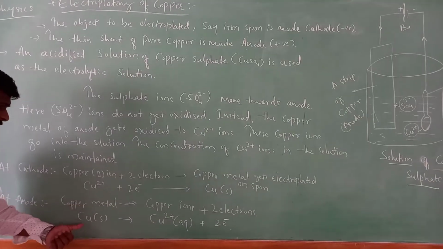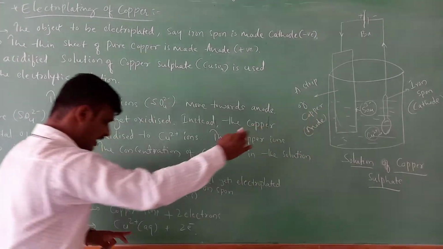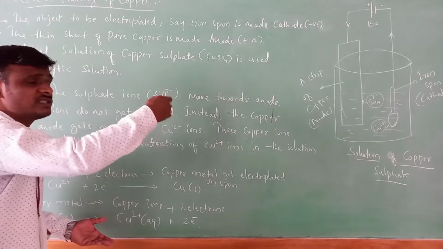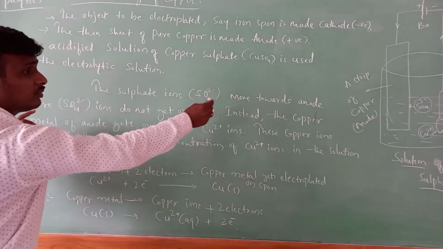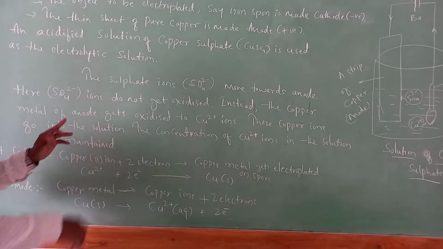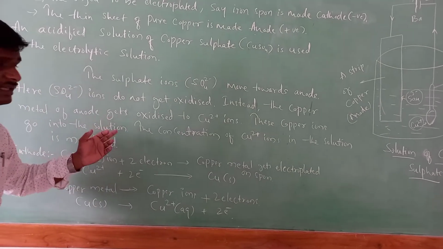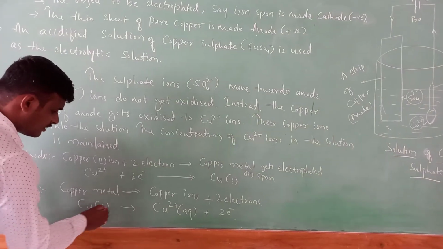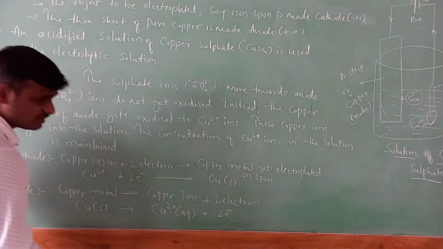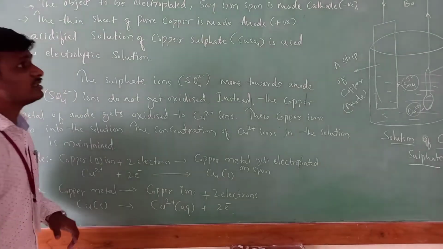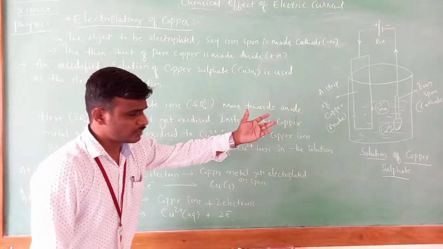So see here, the copper metal, in the aqueous solution, releases copper ions. I have already said that the SO4 minus 2 ions, that is sulfate ions, will not oxidize. So instead of that, copper metal gets oxidized at the anode. That is, copper metal is oxidizing, it goes to the Cu2+ ion, the oxidation state, and it releases 2 electrons, right? So this is the process of electroplating copper on iron, that is, on a spoon, right?